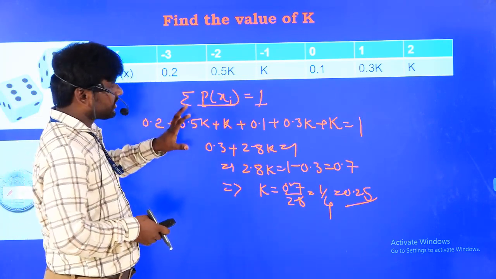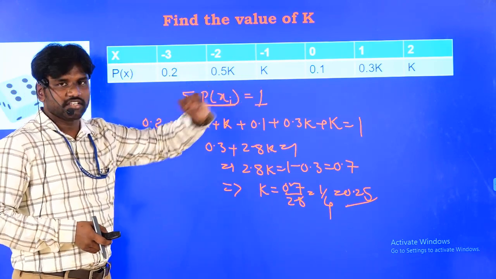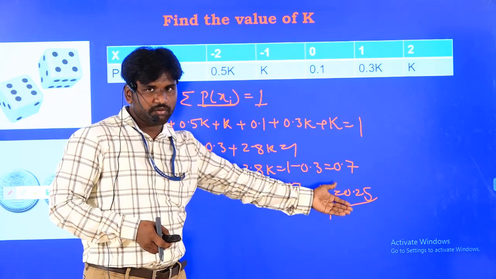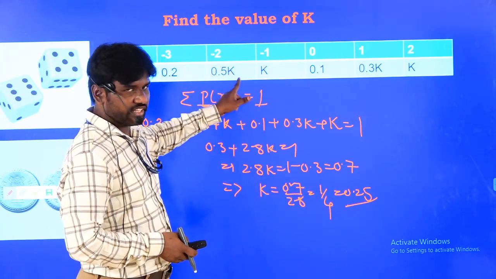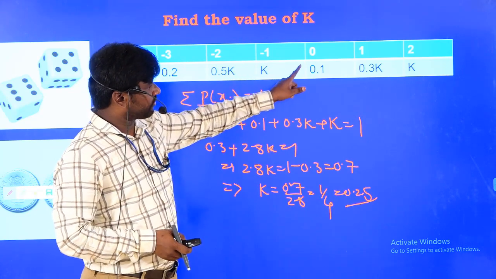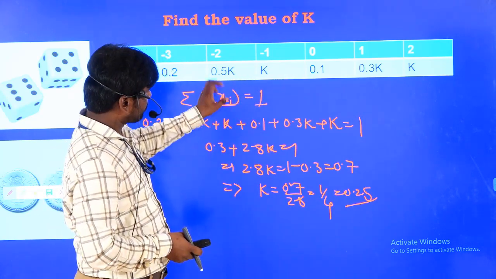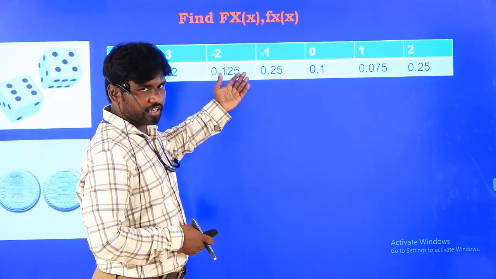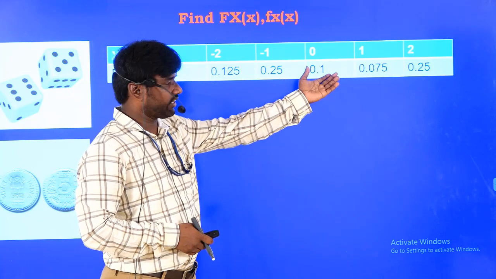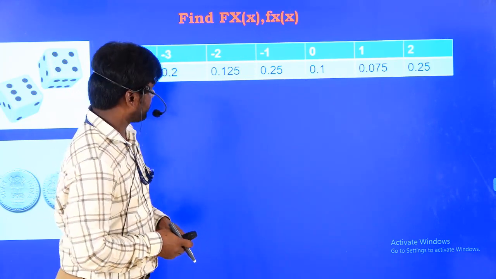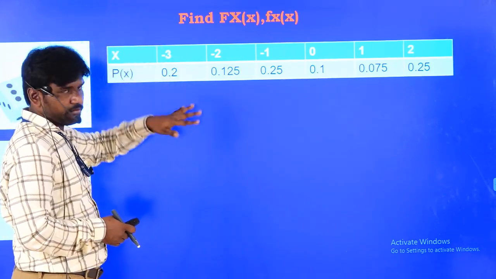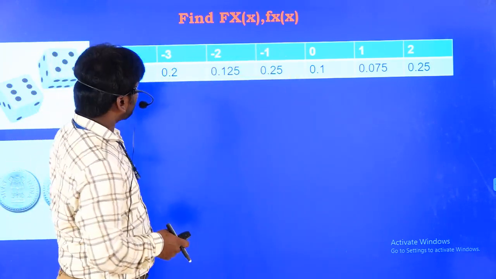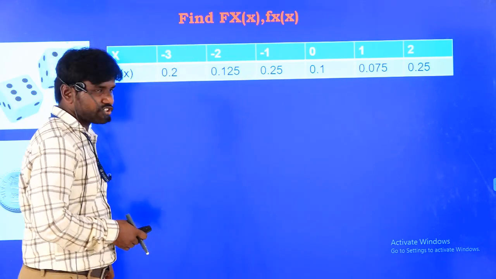For the distribution and density functions, we need all the probabilities, but these probabilities include some k. Anyhow, we found 0.25 as the k value. Just substitute k is equal to 0.25 over here. After substituting all the 0.25s, we get the values. Initially 0.5 was multiplied with 0.25, that is k, and that is also multiplied with 0.25. So now this is the next table, where I am modifying the table by substituting the k values. Now how am I going to find capital Fx of x?